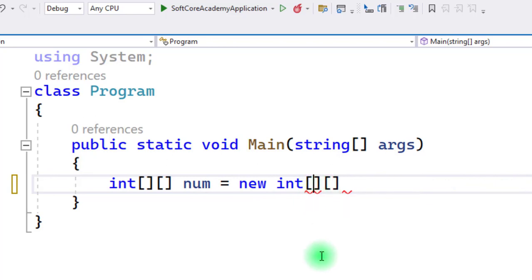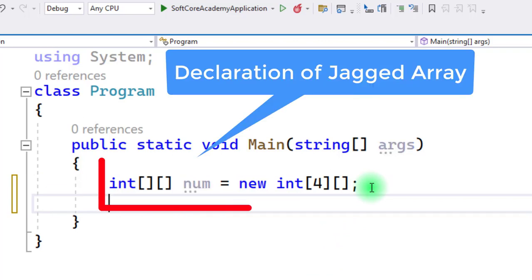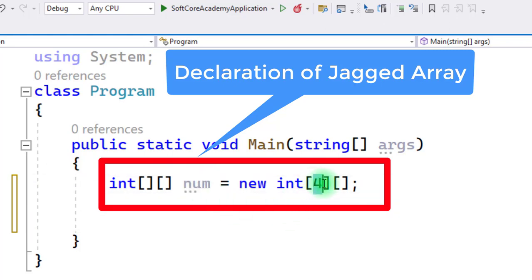Within this we type the rows, but columns are not defined during the declaration. So in this jagged array num we have 4 rows, but in each row the columns are variable.